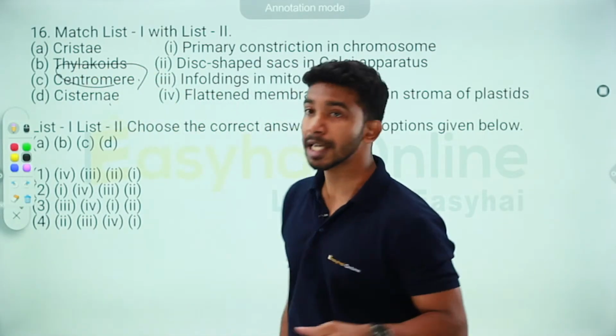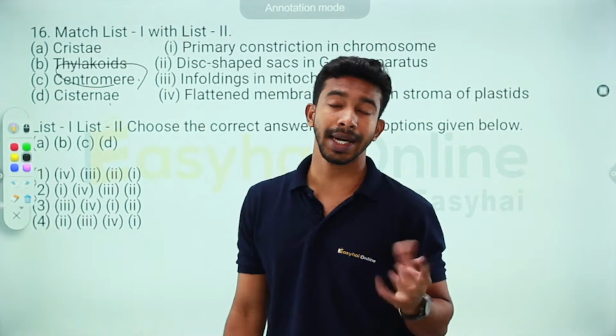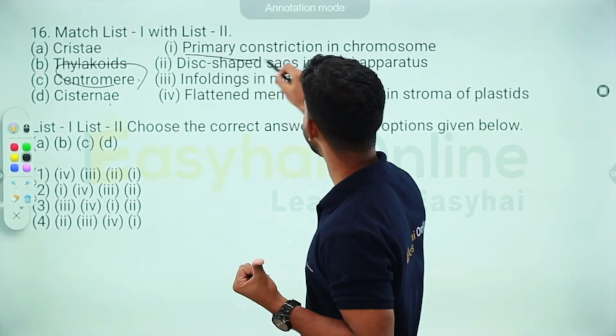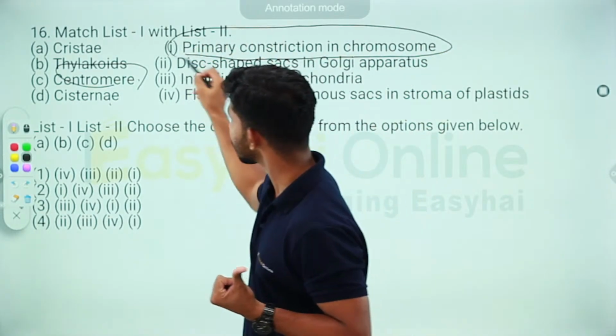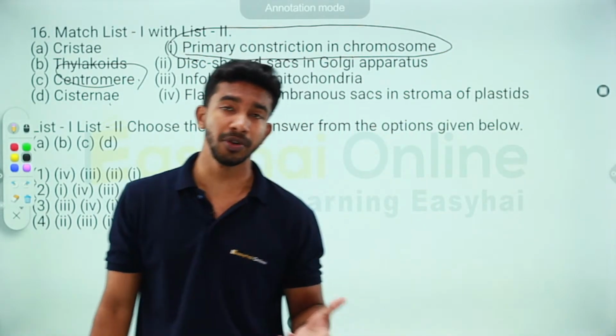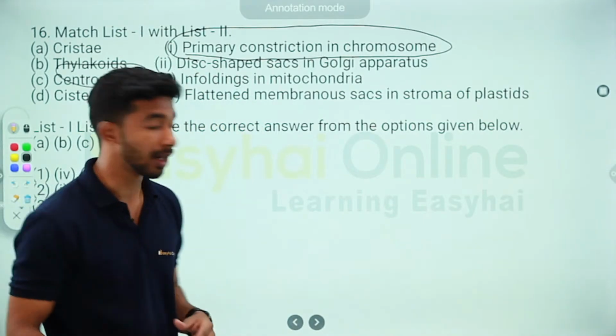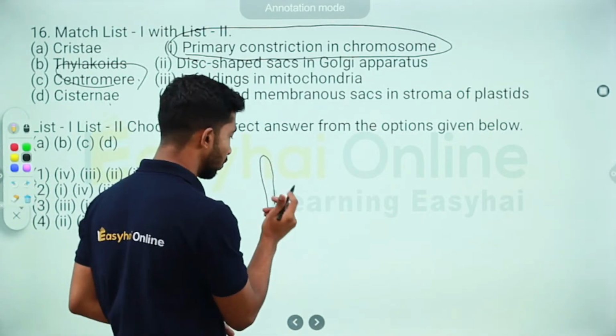So what is a centromere, my friends who actually attended the previous class? It's the primary constriction in chromosomes. For my dear students who are joining in new, I will obviously explain it again. Okay, you have a chromosome.